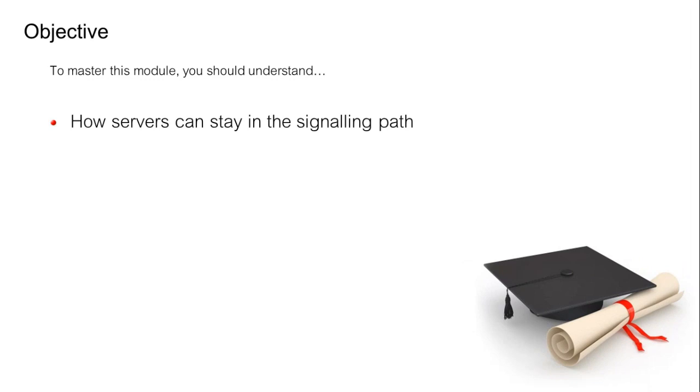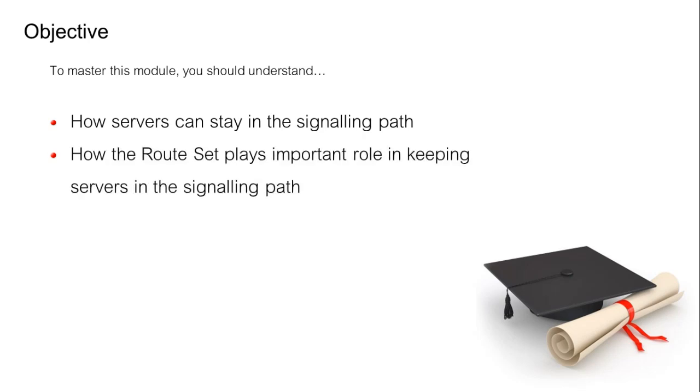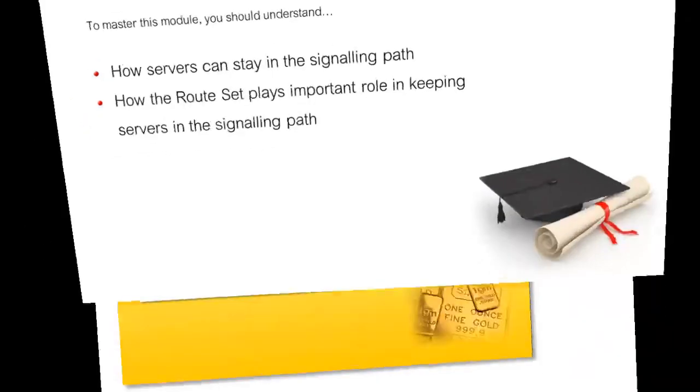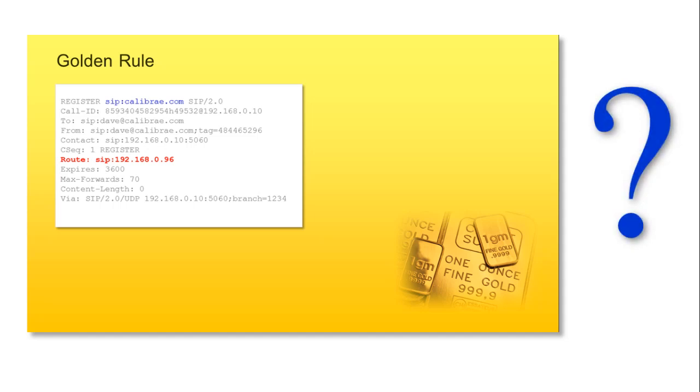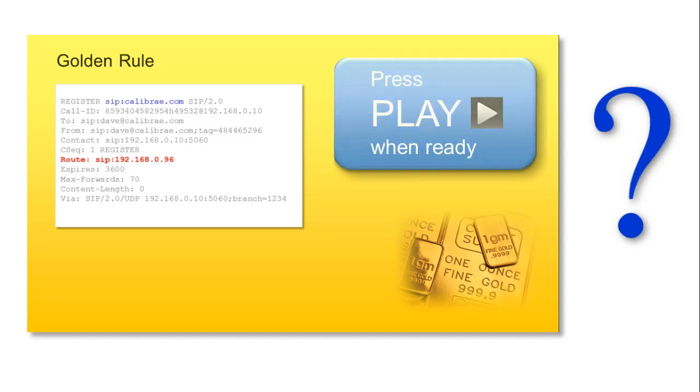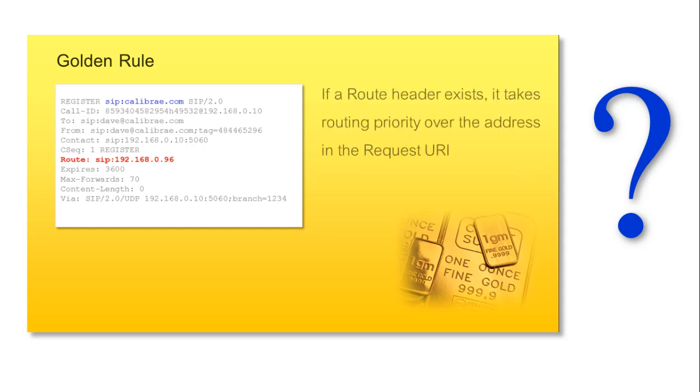We'll also look further into our old friend, the route set, and how it helps to keep servers in the signaling path. First, though, do you remember this golden rule? What is it? Have a think and press play when you've got it. The rule is, if a route header exists, it takes routing priority over the address in the request URI. So, how does that help keep servers in the signaling path?